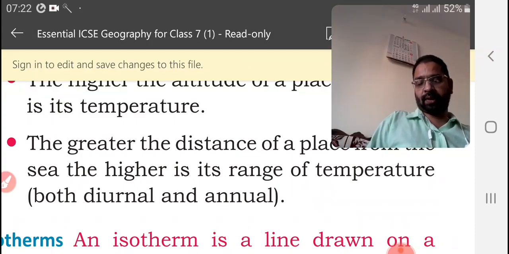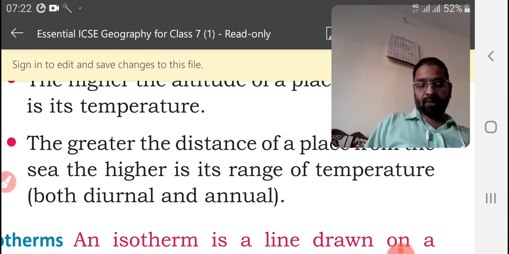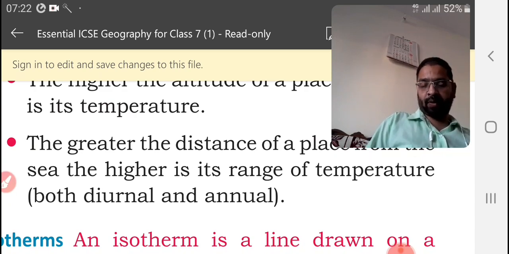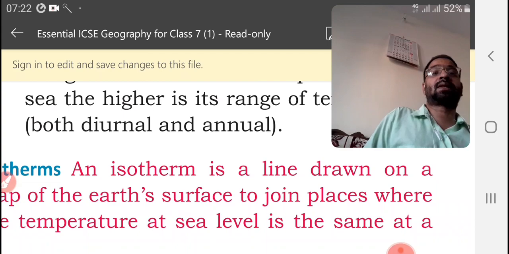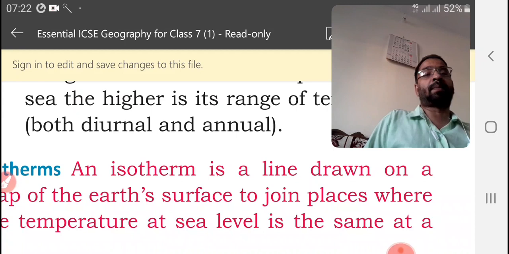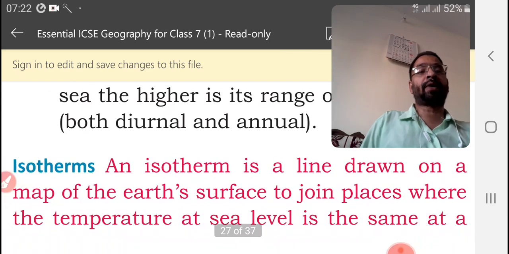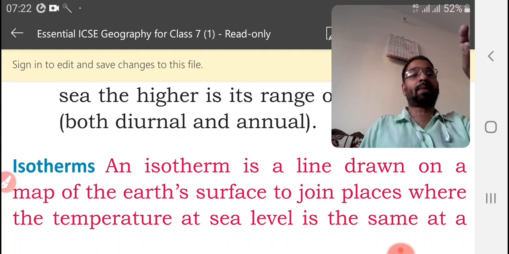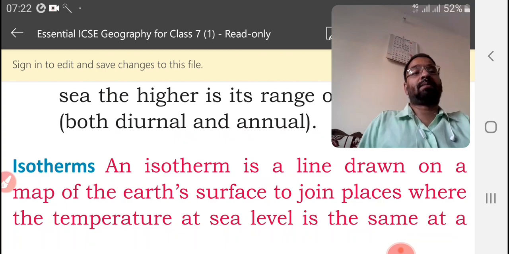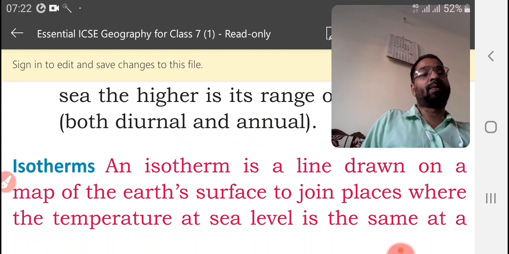And isotherms. An isotherm is a line drawn on a map on the earth's surface to join places where the temperature at sea level is the same at the given time. Isotherm means it is an imaginary line. It is a line drawn on a map. Why do we draw this line on a map? Because to join the places where the temperature at sea level is the same at a given time.